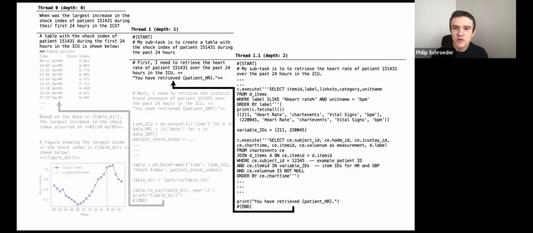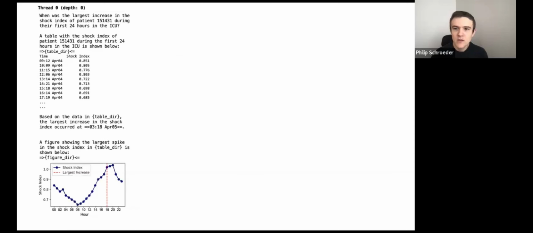Here, thread 0 spawns a child thread to create the table with the desired shock index values. This thread then spawns separate threads for retrieving the heart rate and systolic blood pressure, which are needed to calculate the patient shock index, which is the heart rate divided by the systolic blood pressure. It then proceeds to use the return data to calculate the shock index and returns the desired table to thread 0. Thread 0 then uses the data in the table to perform the analysis needed to answer the question.